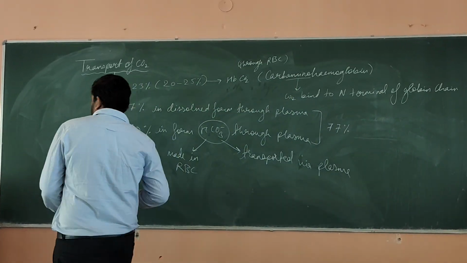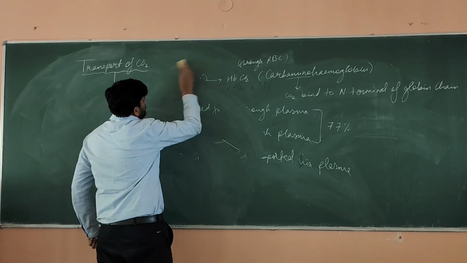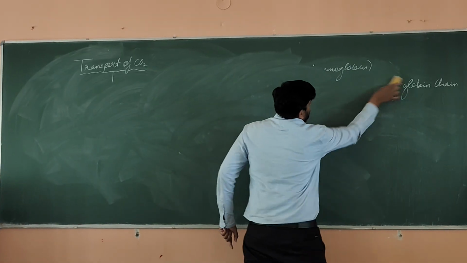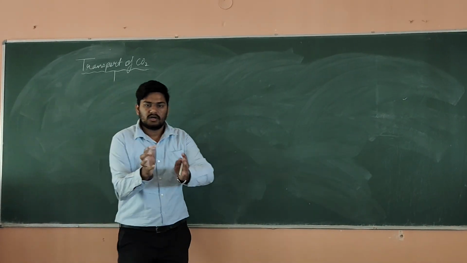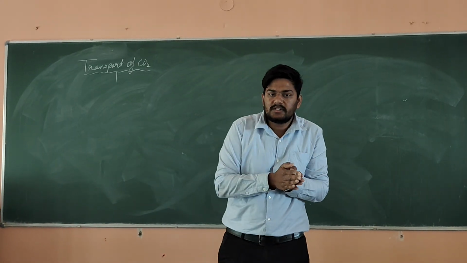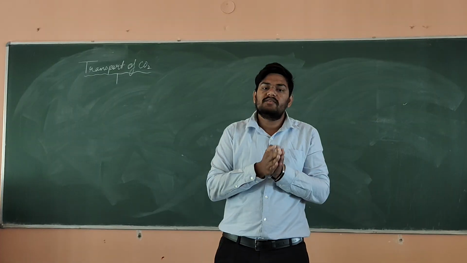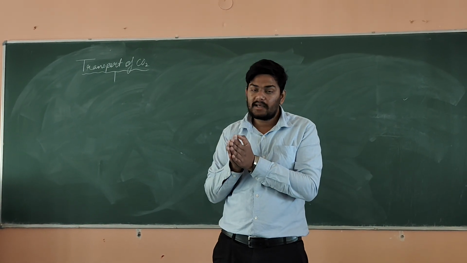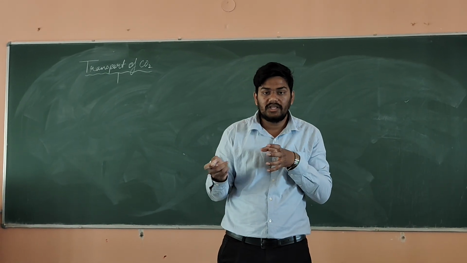So we will go with the process now. A rough fraction I have already given you: 23% is going in the form of HbCO2, that is carbamino hemoglobin, then 7% in the dissolved state, and 70% in the form of bicarbonate ions. Now we have to see the loading and unloading.